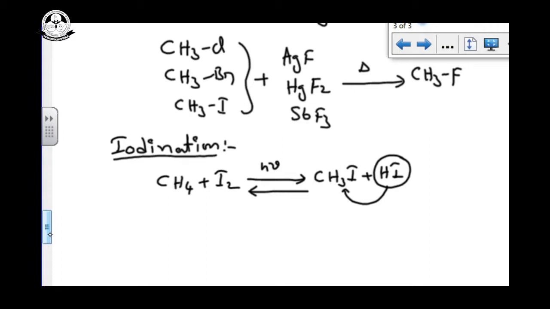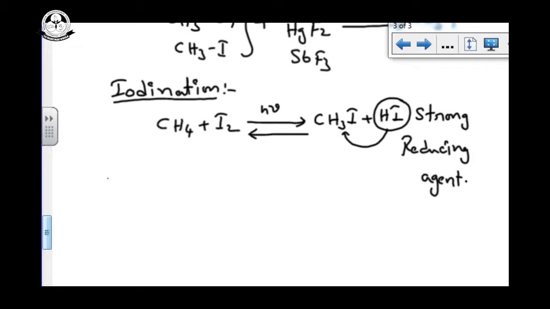Iodination is a highly backward reaction because there is a strong reducing agent. That's why it is a highly backward reaction. Now we can see the mechanism for this reaction.